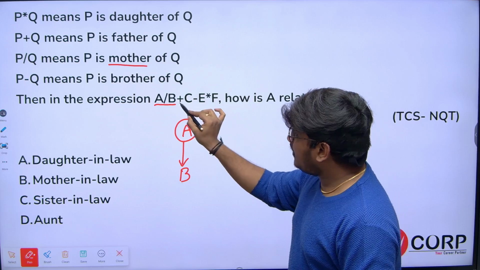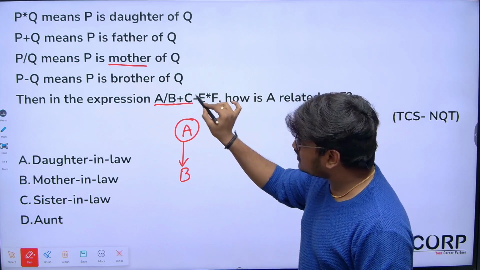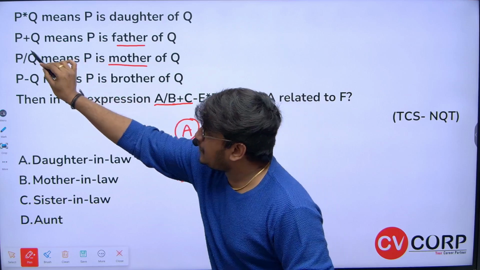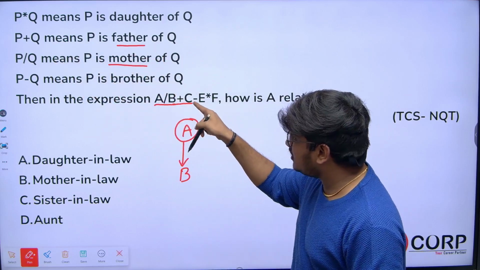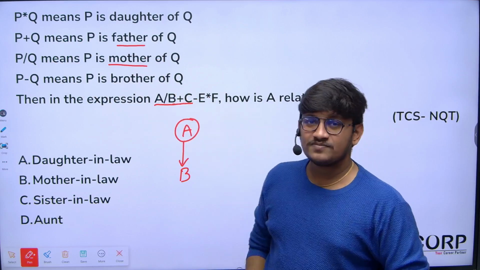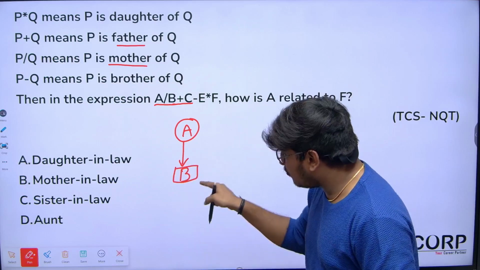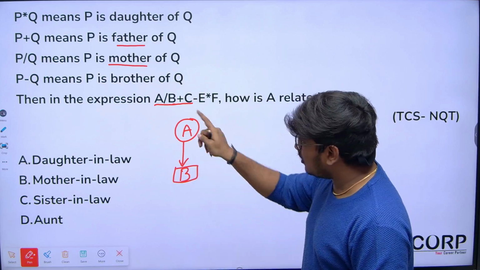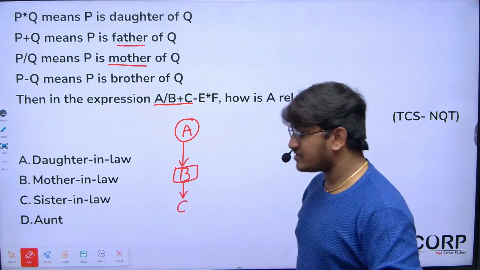Next, B plus C. I'm continuing with each symbol. Plus indicates father. If P plus Q means P is father of Q, can I say that B plus C means B is father of C? Now here B is father, and that's the reason I am writing it in a box, because father means a male character. So B is father of whom? C. So B is father of C. I'm just writing it as C.